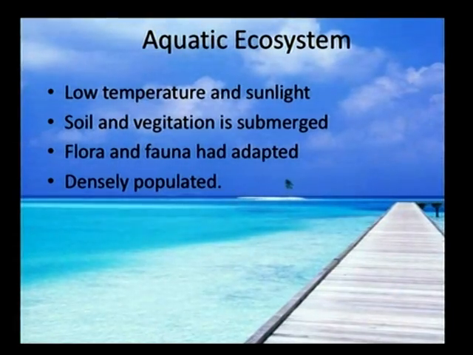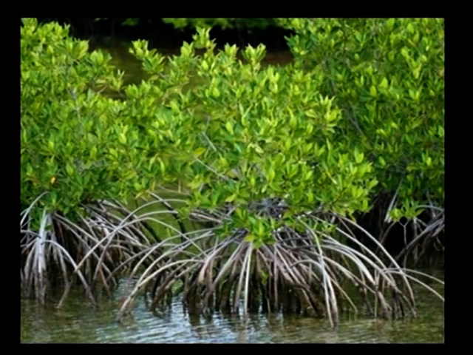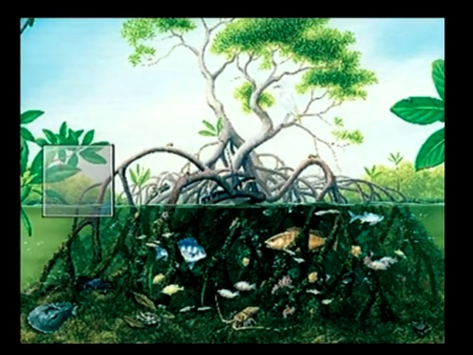Aquatic ecosystem, low temperature and sunlight, soil and vegetation is submerged, flora and fauna have adapted, densely populated. Here this is called pond ecosystem. The number in a pond ecosystem decreases in the following order. That means it is a food chain. Phytoplankton is eaten by zooplankton, zooplankton is eaten by fishes, fishes are eaten by snakes. This is called Coringa ecosystem. Here we observed it. This is also an example for a Coringa ecosystem.